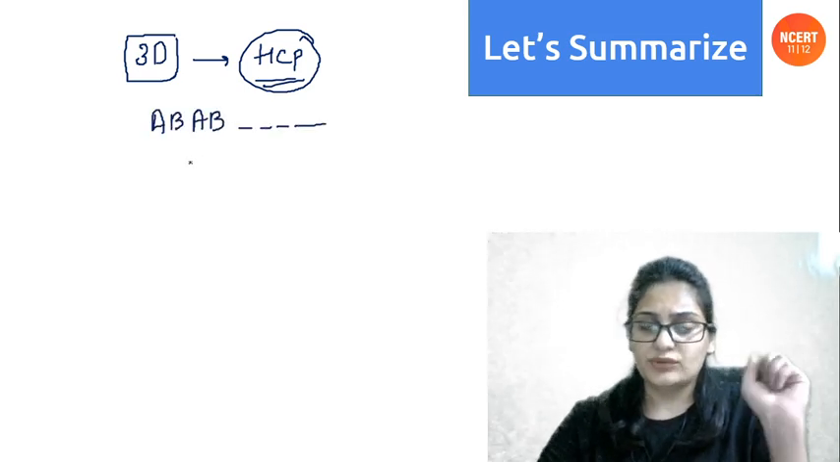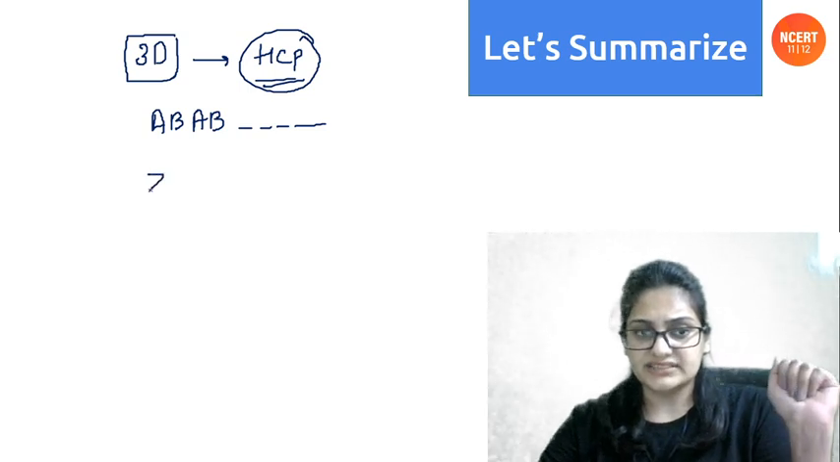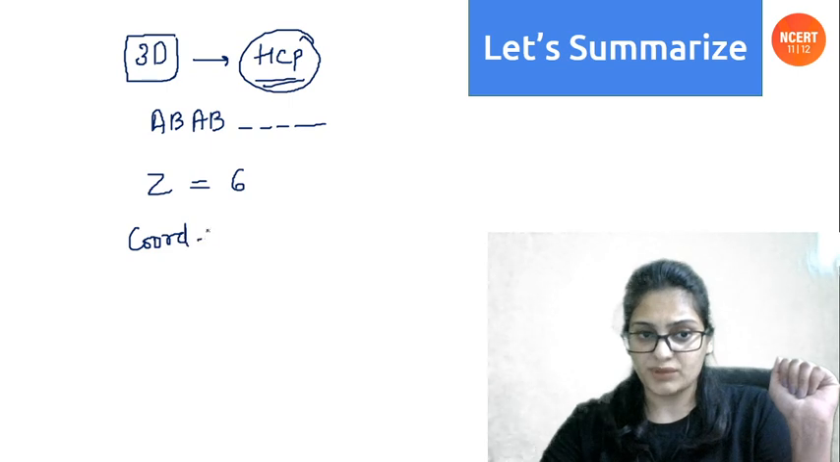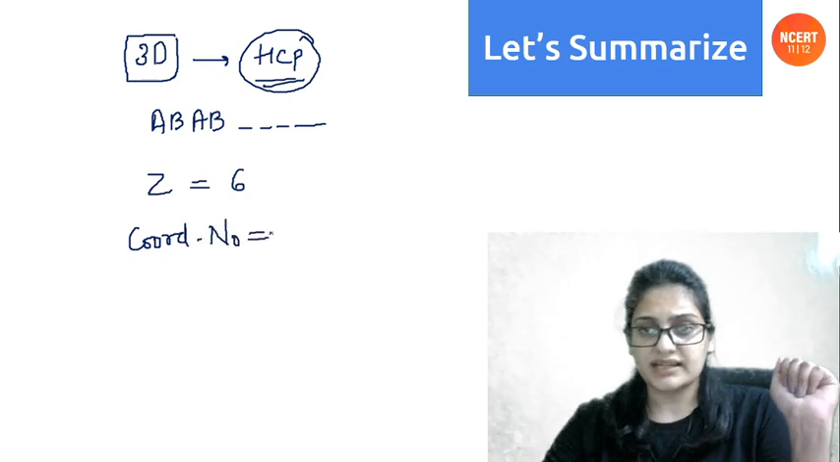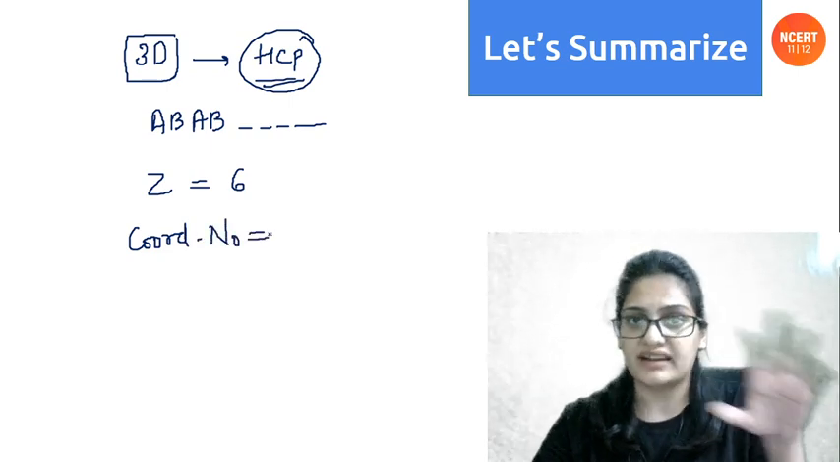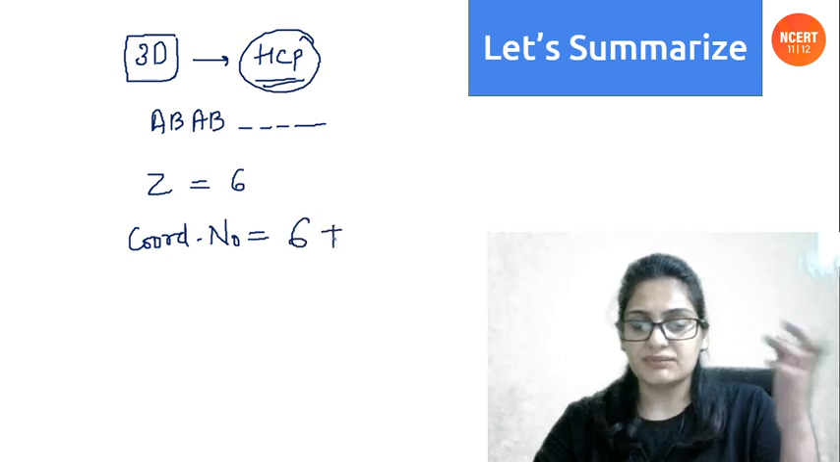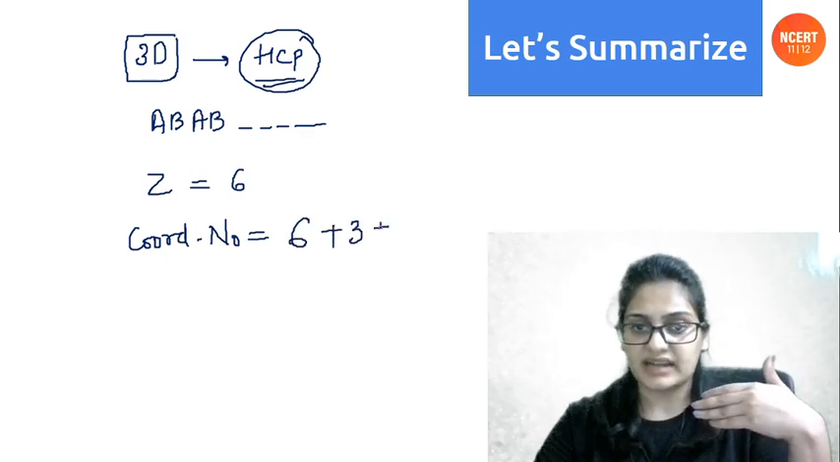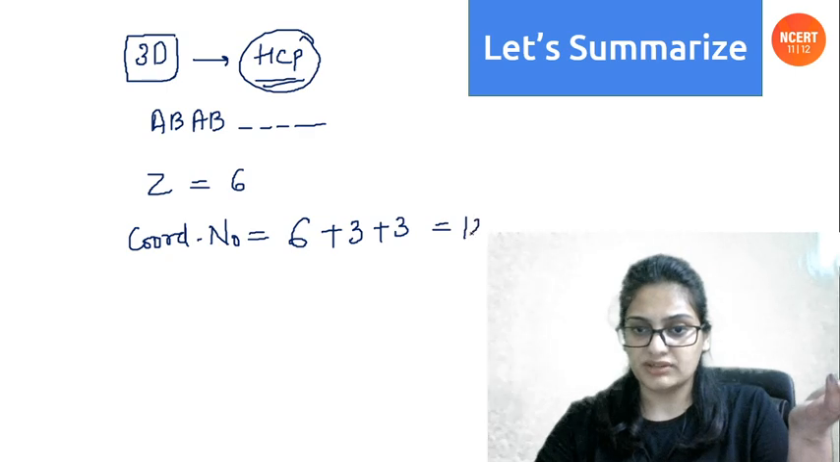2 things are important for it. One is Z, that I already told you, Z will be 6, and the other one is the coordination number of each atom. How did we find the coordination number? Each atom was touching 6 atoms in the same layer, 3 atoms in the above layer, and 3 atoms in the below layer. So total will be 12.